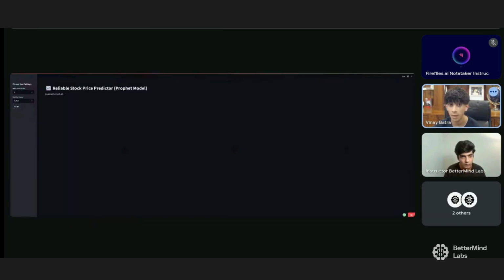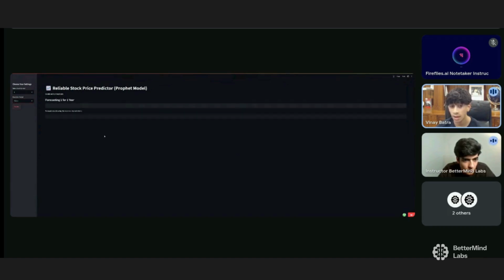And so here's the web app. You select up to the 7 stocks, which one you want to predict. So for the first one, which is American Airlines, you can predict it 1 week, 1 month, 6 months, or a year. Say I wanted to predict it for 1 year, you click predict, and then it generates